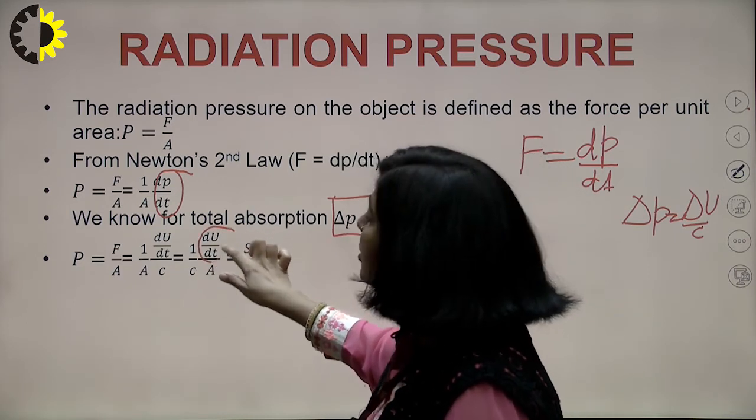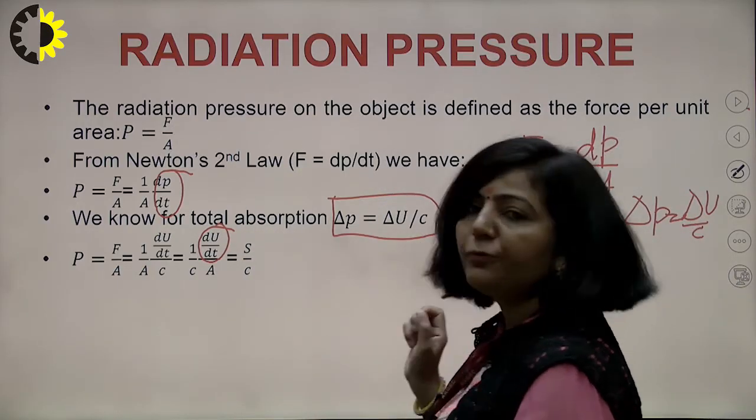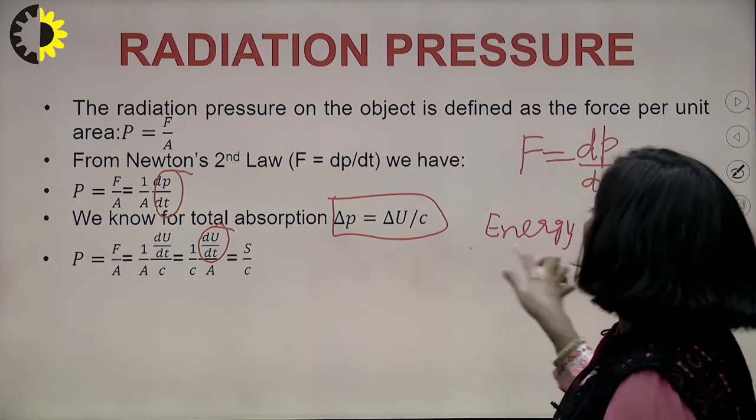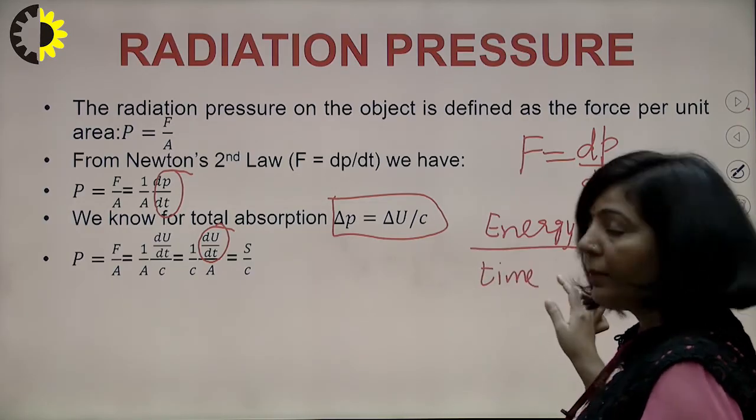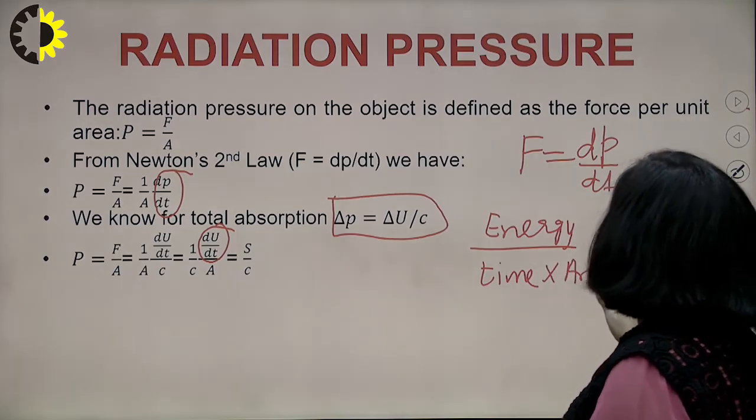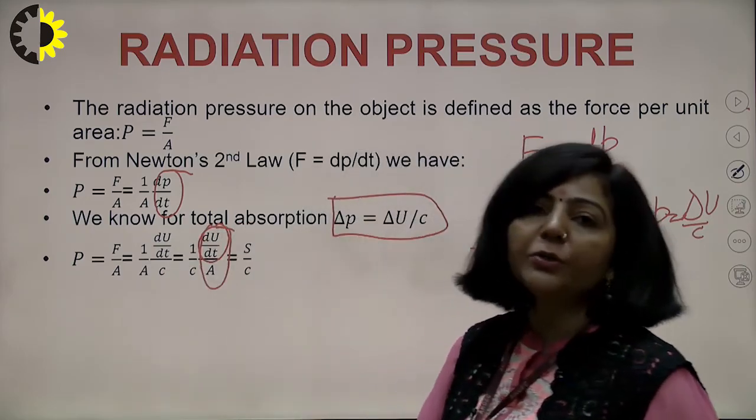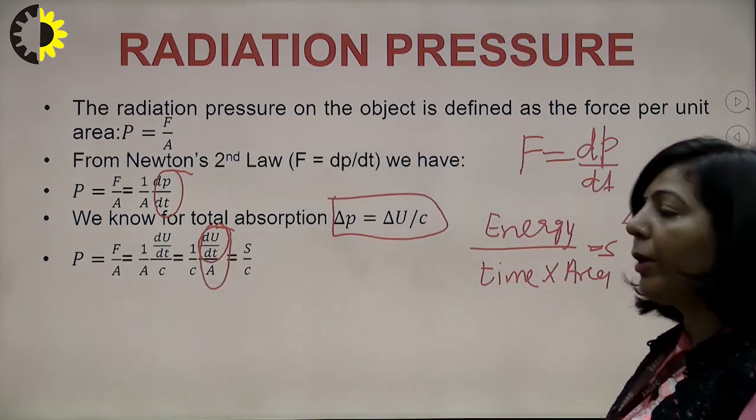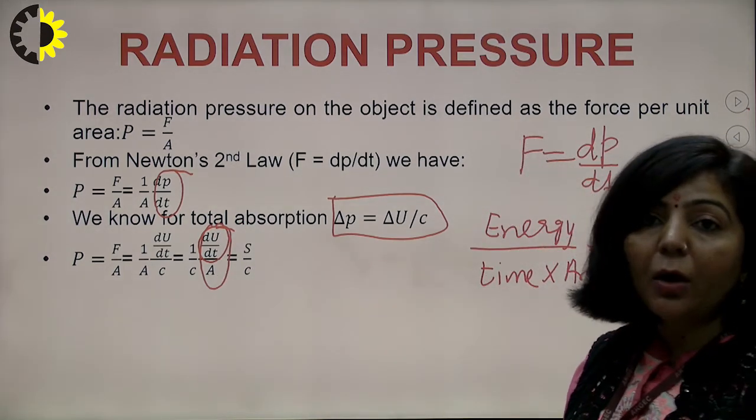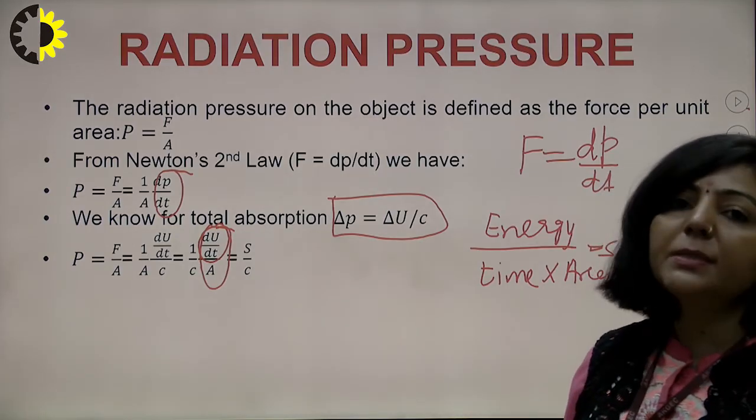Now what is this? This is flow of energy, and flow of energy per unit area. You know what flow of energy per unit area is? It means energy per unit time per unit area. You have discussed in the Poynting theorem that this energy per unit time per unit area is basically your Poynting vector. So this entire term, representing flow of energy per unit area, will be replaced by the Poynting vector. I am replacing this term with S. So what is the radiation pressure now? The radiation pressure is your Poynting vector upon c, right?